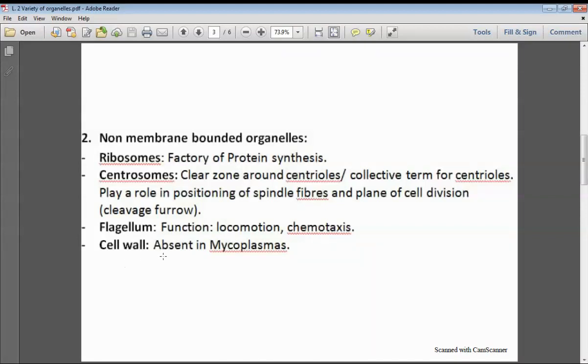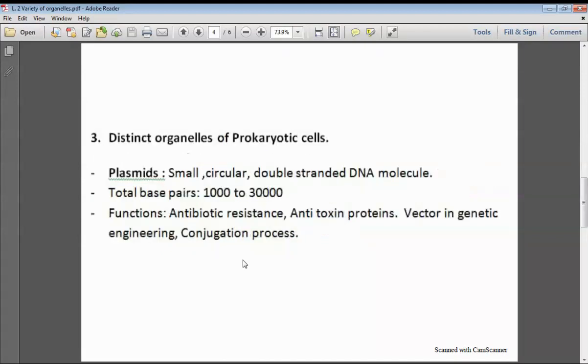Next is the cell wall. Cell wall is absent in mycoplasmas, a group of bacteria, and also it is absent in animal cells. These are non-membrane bounded organelles. And next, distinct organelles of prokaryotic cells, those organelles which are present only in prokaryotic cells, and these are absent in eukaryotic cells.